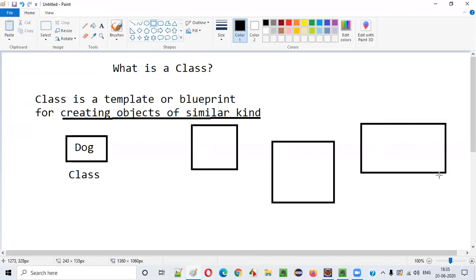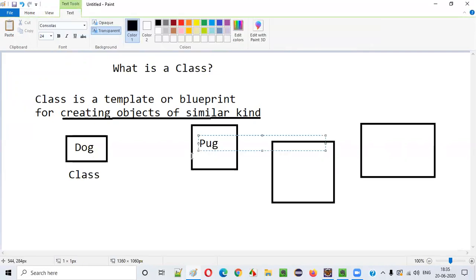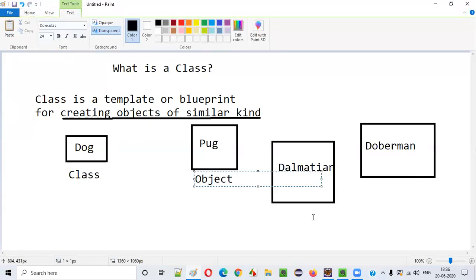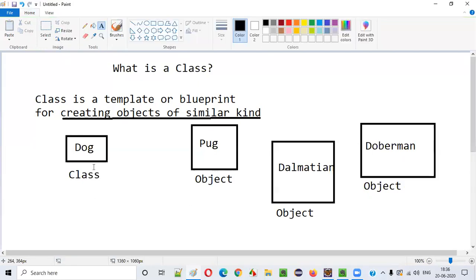Let's say there are some types of dogs. One is a pug, another is a Dalmatian, and another is a Doberman. Like that, many breeds of dogs are there. Each of these is an object in Java programs. Using this Dog class, we can create objects like pug, Dalmatian, and Doberman.